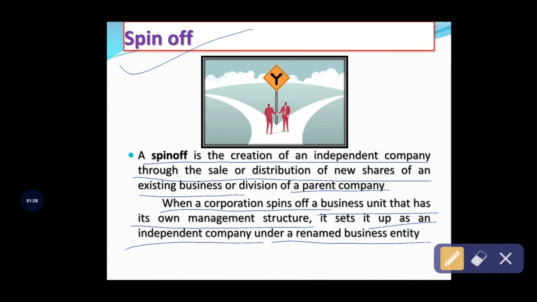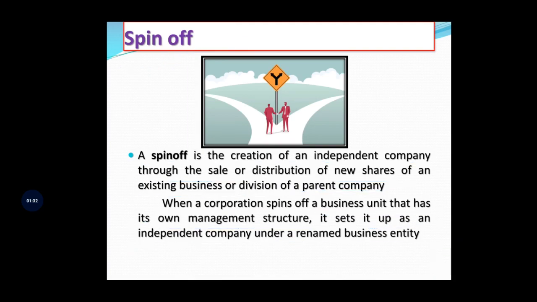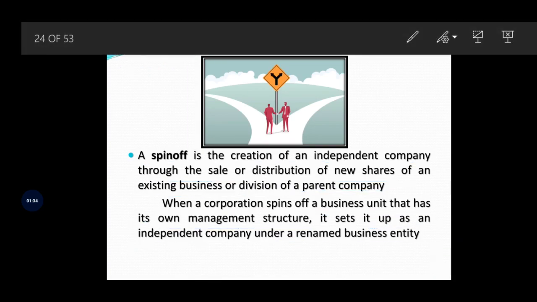What they are describing here is that under a spin-off situation, the existing company creates a new independent company. So ultimately this spin-off comes under demerger, right?